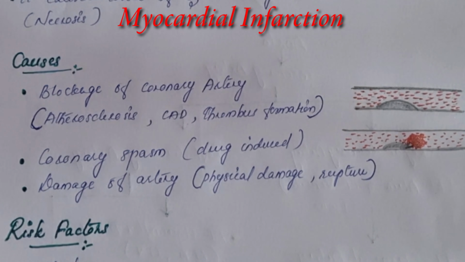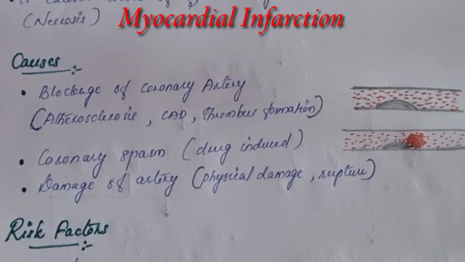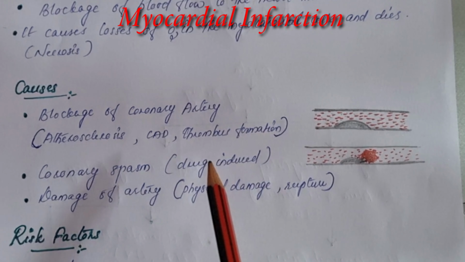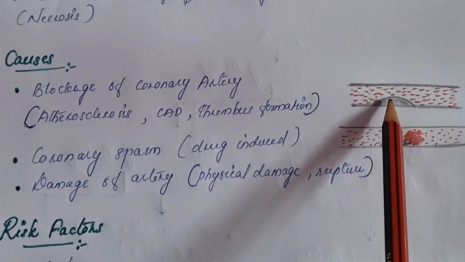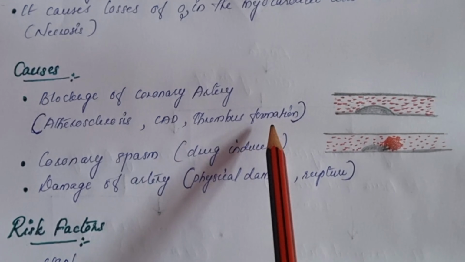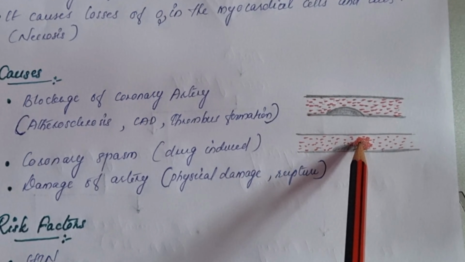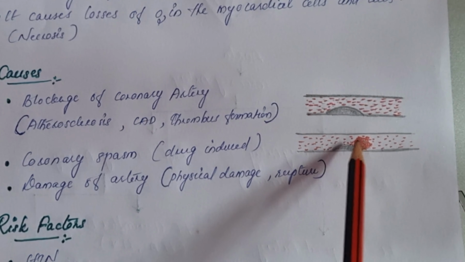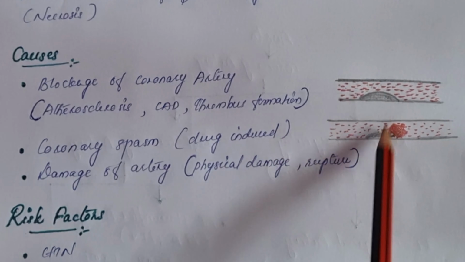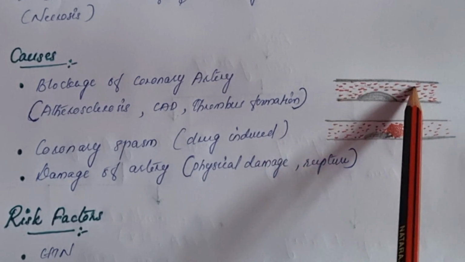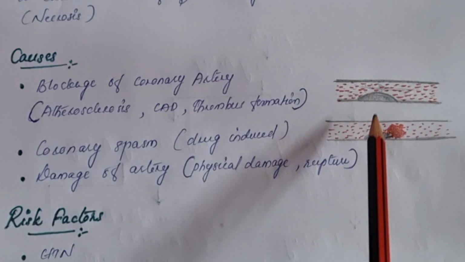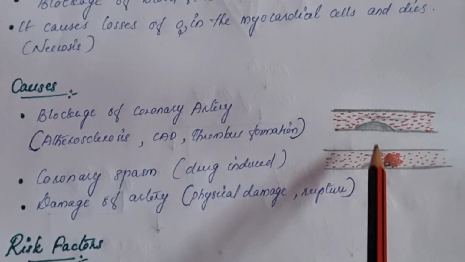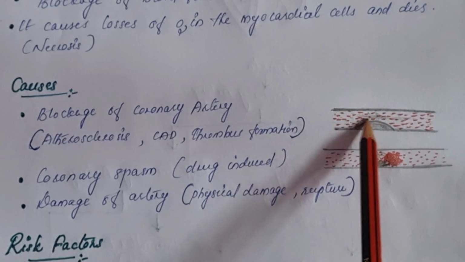The main cause is blockage of the coronary artery. The coronary artery is the artery which supplies the myocardial cells. So how can this coronary artery be blocked? There will be atherosclerosis, or fat deposition in the arteries. Another one is thrombus formation. Thrombus formation is nothing but the accumulation of blood cells near the fat deposition. So in these two conditions, the narrowing of the blood vessel will happen, or the blood supplied to the myocardium will be very low. There will be complete blockage, or sometimes narrowing of the blood vessel can happen.